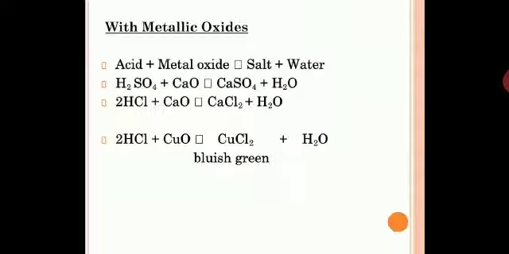Then you have a reaction with copper oxide. Here you will get a bluish green color, CuCl2 plus H2O. So this reaction should be very clear to you, children, because the general form of the equation is already given. You just have to substitute some examples and find the products.